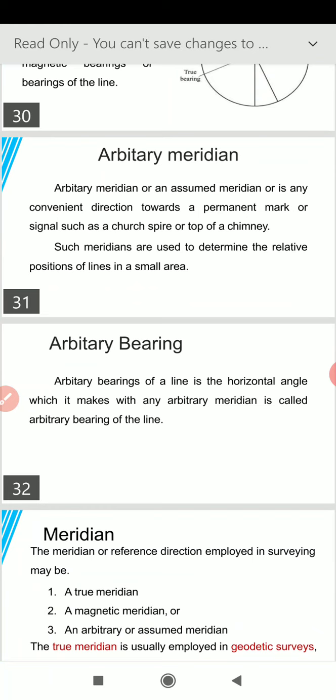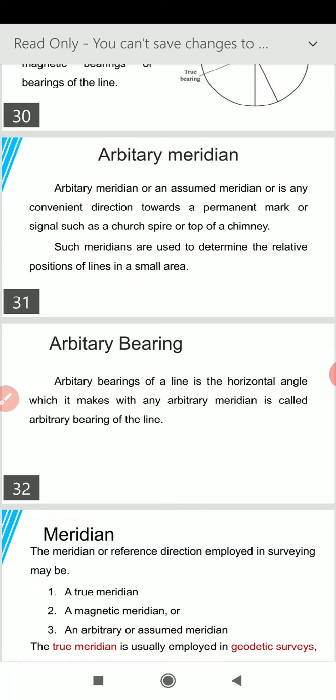Then comes arbitrary bearing. Arbitrary bearing of a line is the horizontal angle which it makes with the arbitrary meridian. So earlier also we have studied the two bearings, magnetic bearing and true bearing.